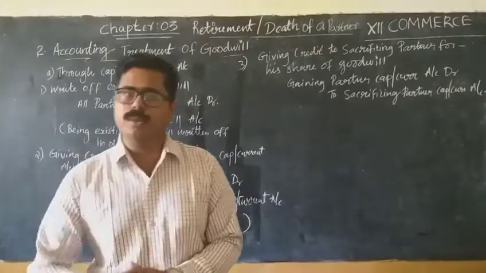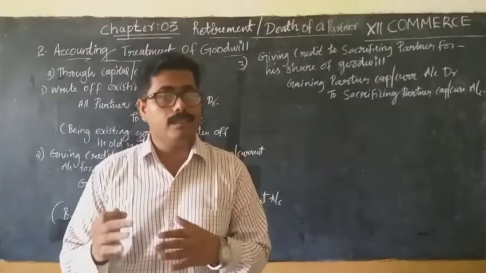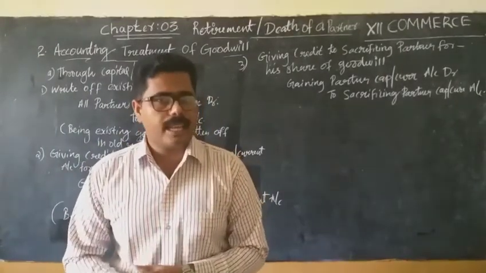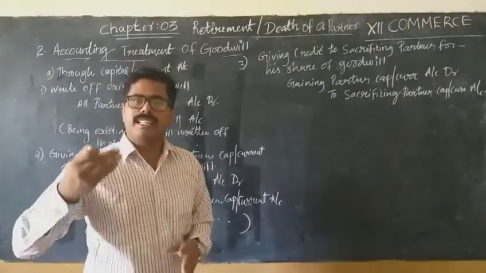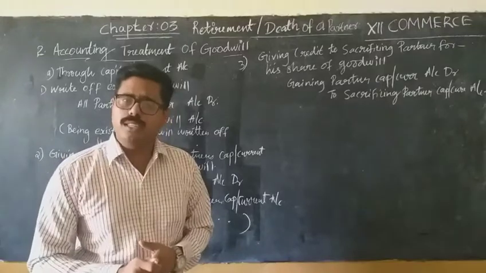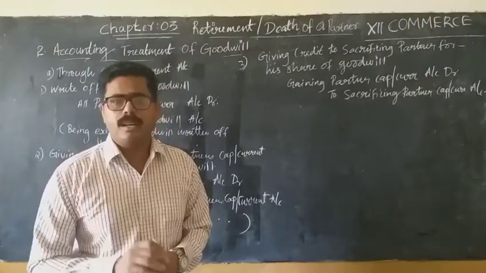The third one is giving credit to the sacrificing partners for their share of goodwill. As I told you, at the time of retirement of a partner, the remaining partners will not always be gaining. Sometimes they may sacrifice. So the sacrificing partners' share of goodwill should also be compensated by the gaining partners.